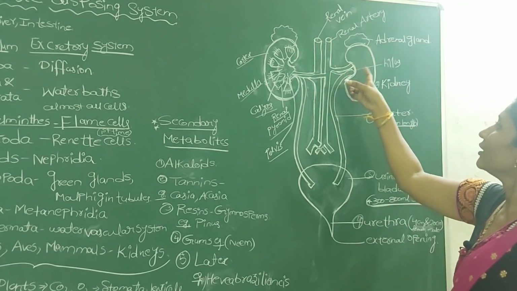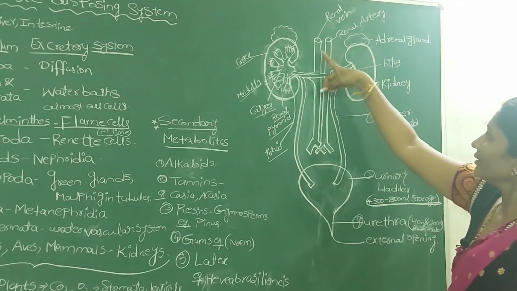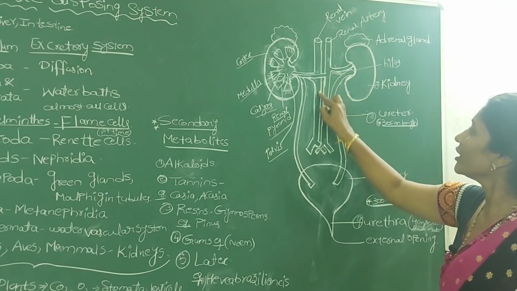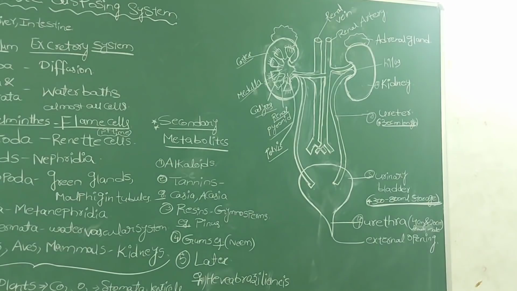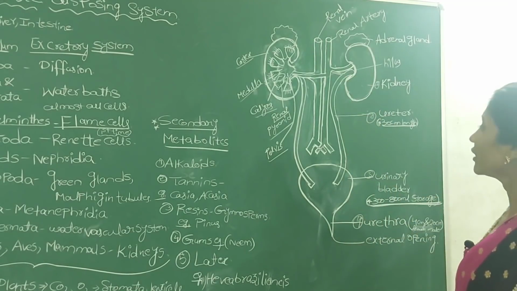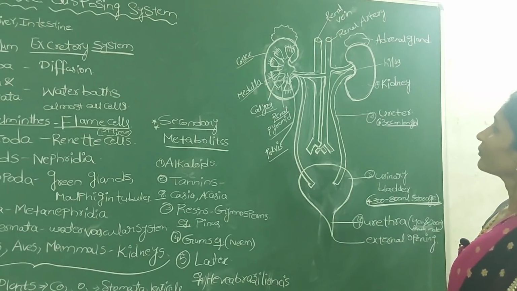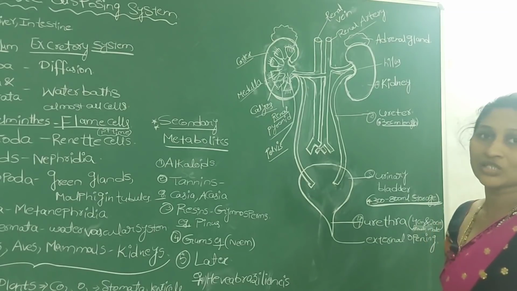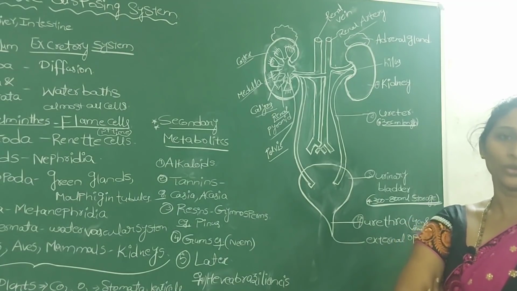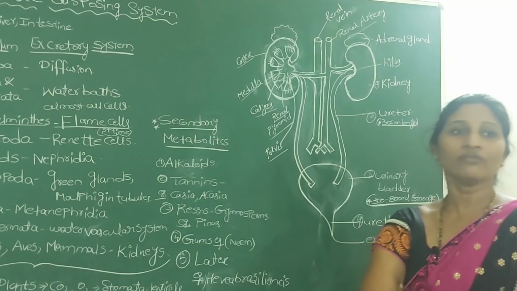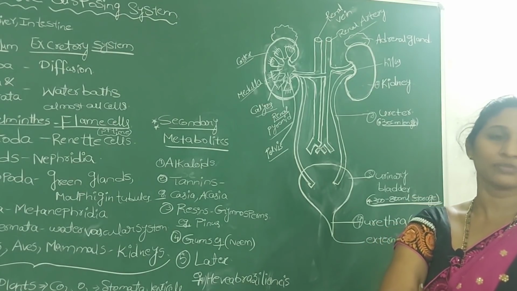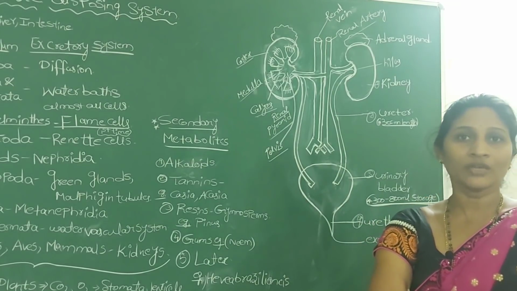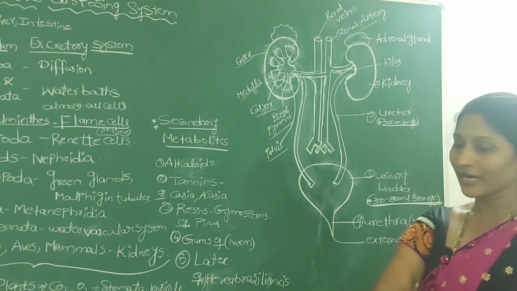So the renal artery enters into the kidney through the hilus. The renal vein and even the ureter are also coming out of the kidney through the hilus only. Here the renal artery brings the oxygenated blood to the kidneys, which has waste molecules or waste materials present in the blood.